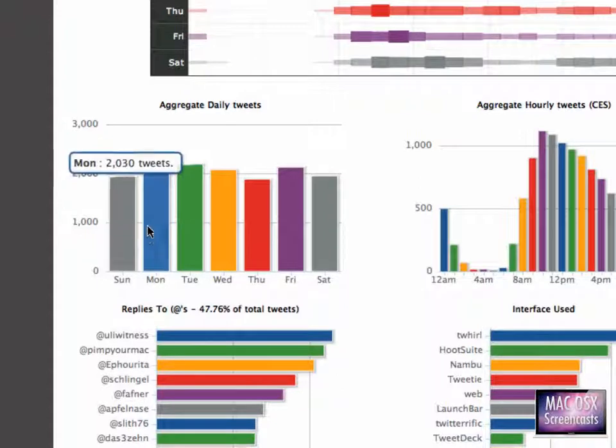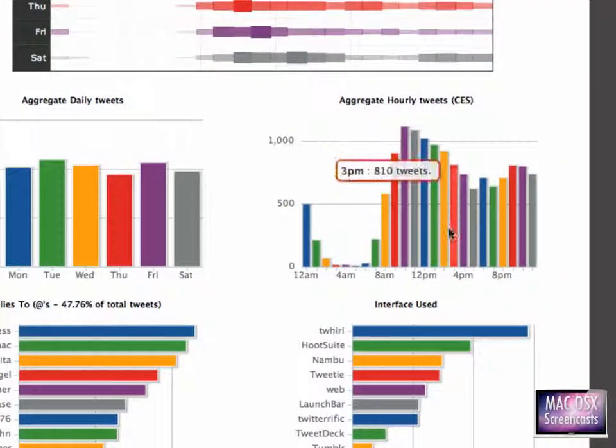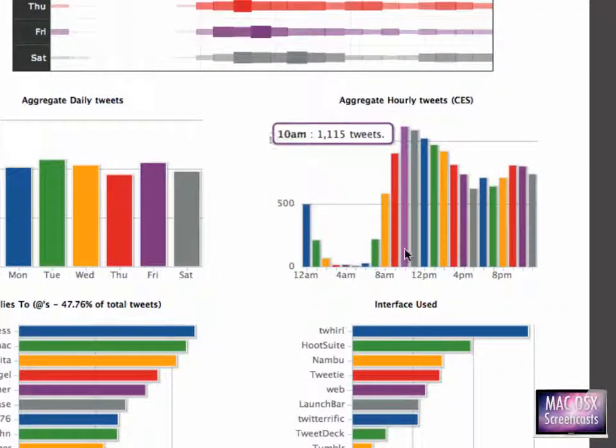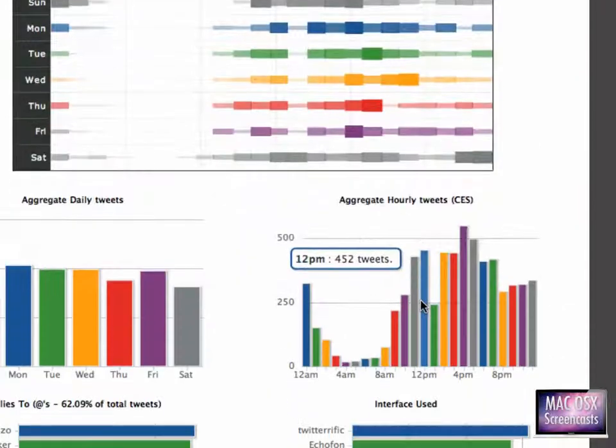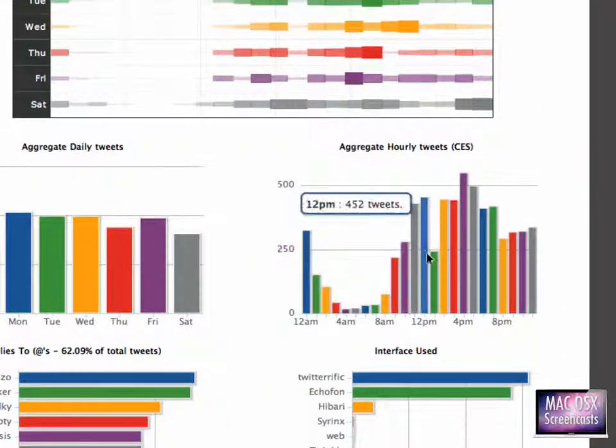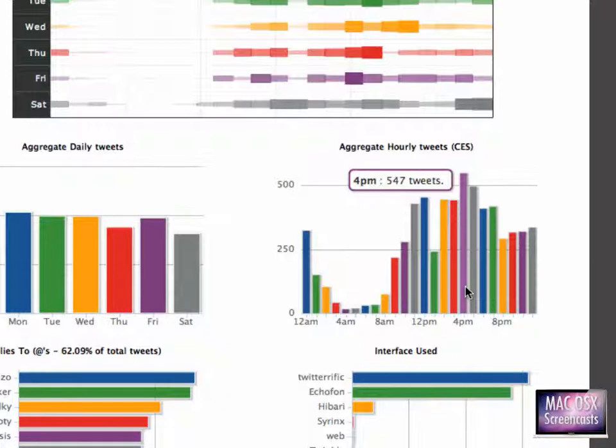For instance, I tweet a lot on Tuesdays, it seems, and on Fridays, when I tweet a lot somewhere in the morning at around 11 a.m. and a lot at night as well. Whereas Uli seems to tweet a lot at 12 p.m. as well, at around noon, and at 4 p.m. he has his highest tweet rate.